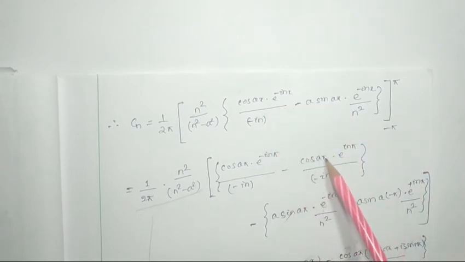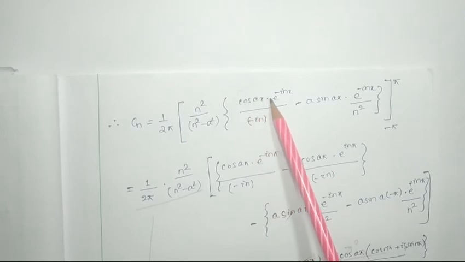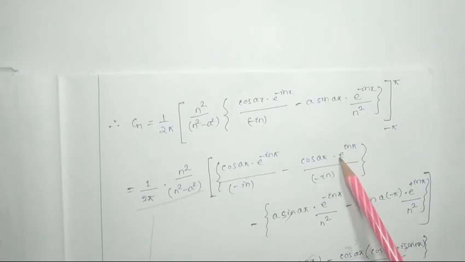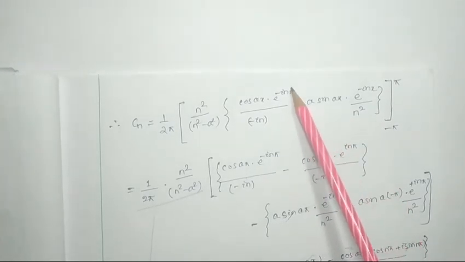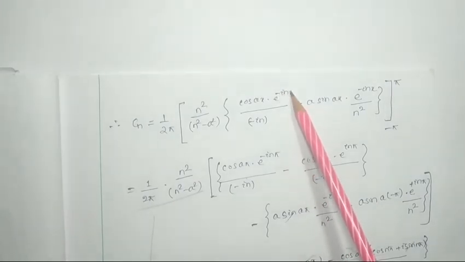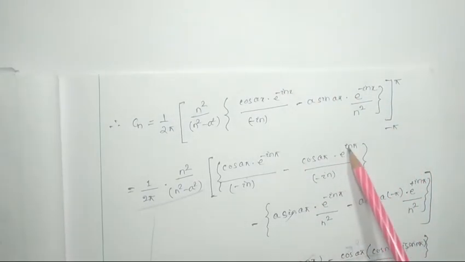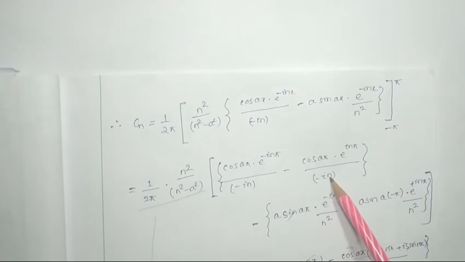This will be cos a pi, because cos a into minus pi is cos a pi, since cos is an even function, into e to the power in pi, because here x is in minus inx. So if we consider minus pi, then obviously it will be e to the power in pi, divided by minus in.